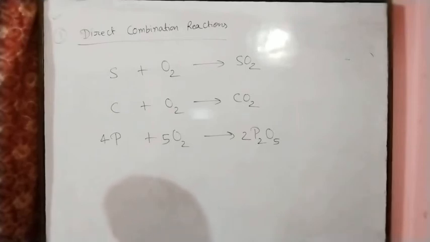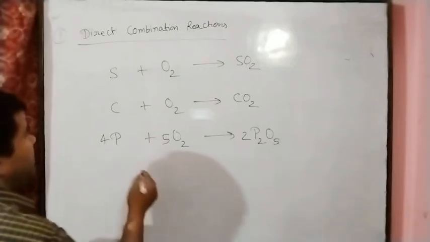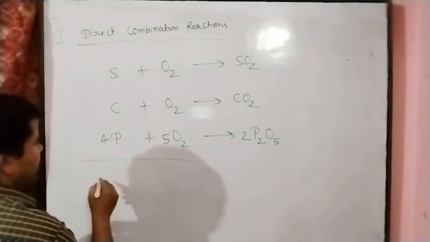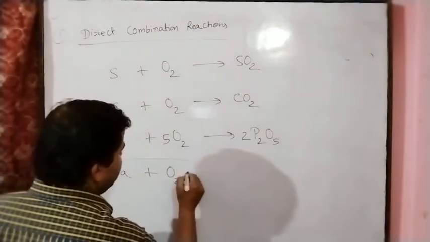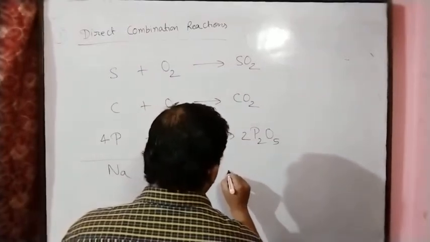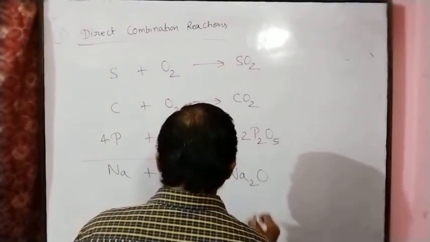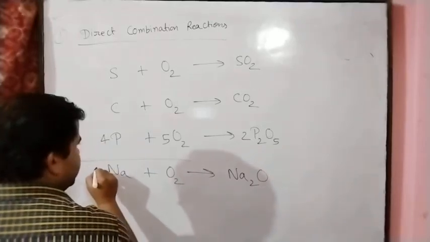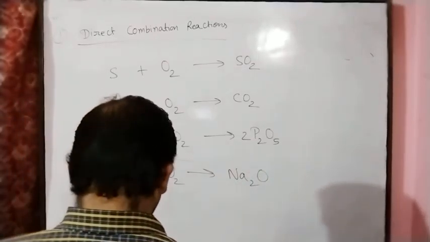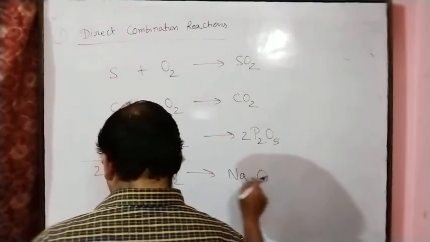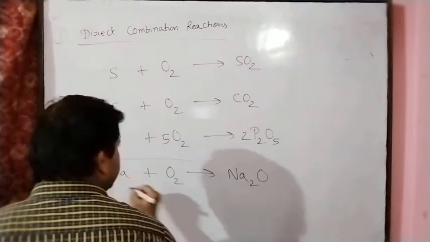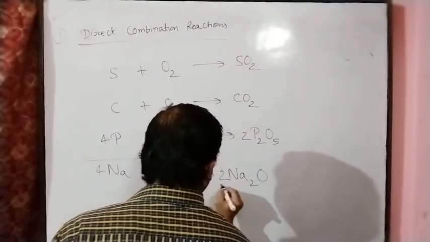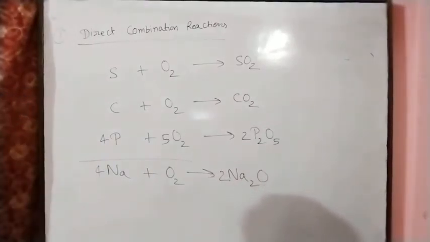Next, oxidation of metals. For example, sodium, a metal, reacts with oxygen, and we get sodium oxide.